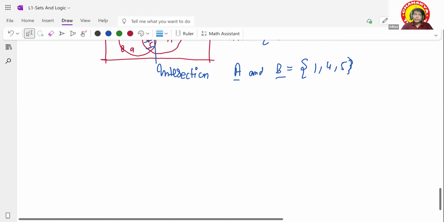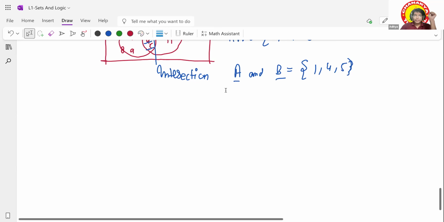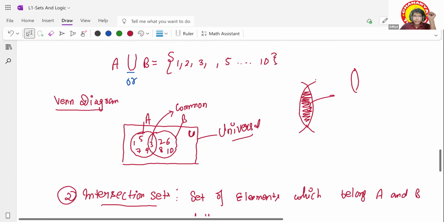The next is the disjoint set. What does a disjoint set mean? When I took the first example here, nothing was common, right? Yes, sir.